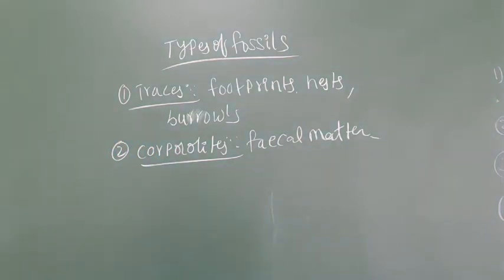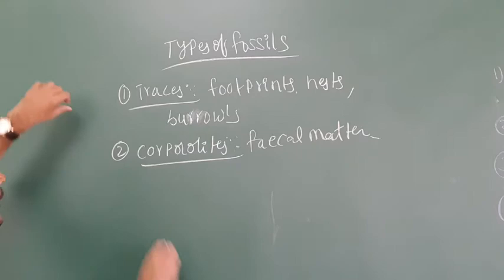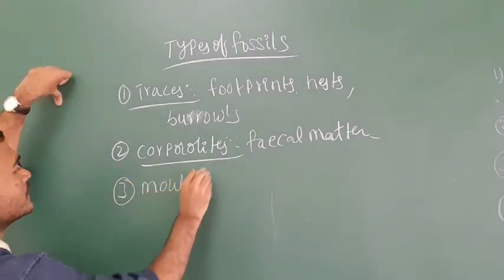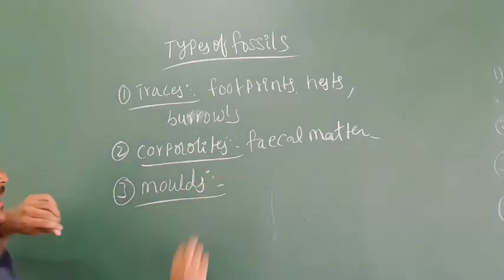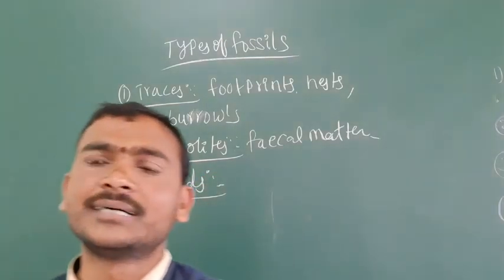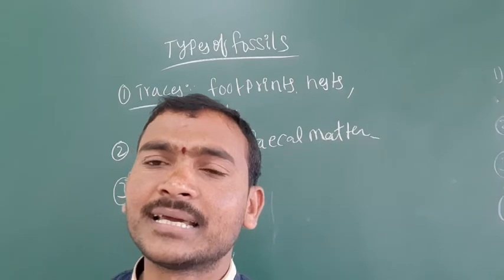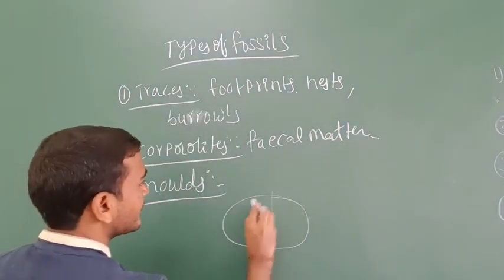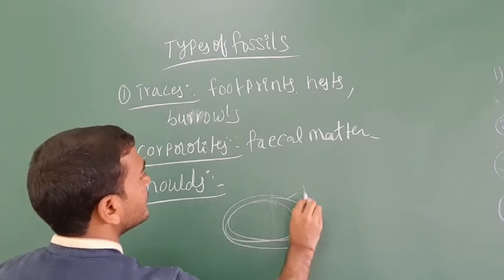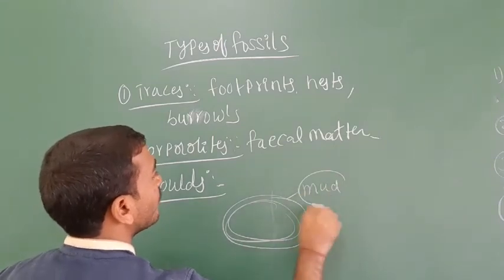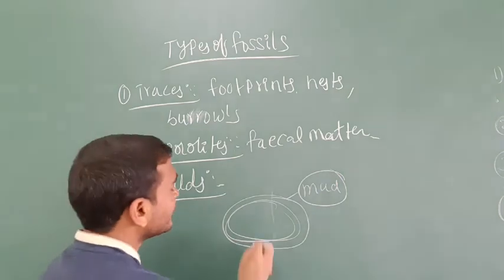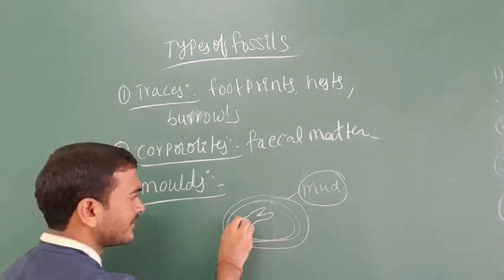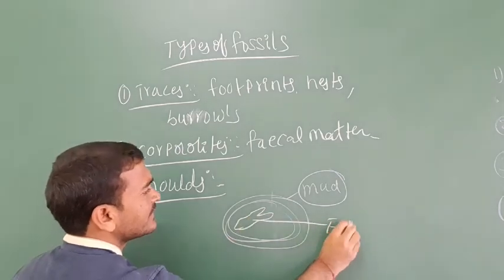The next is molds. Molds form when a fossil is in mud water. For example, there is one fish in the mud.